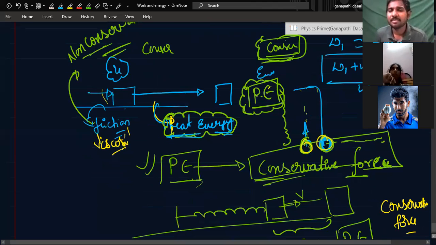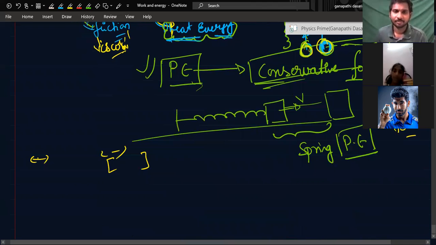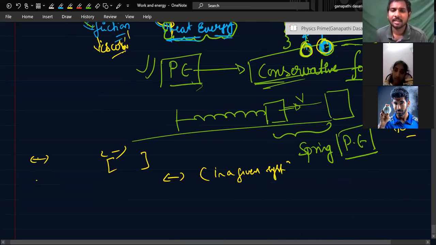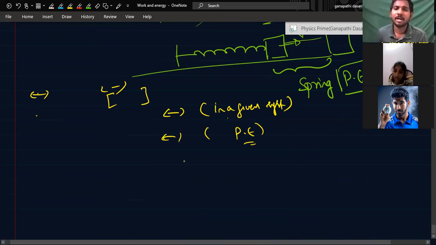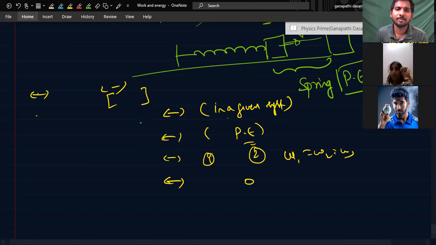That is why whenever a conservative force is there, potential energy comes into the picture. One point is that conservative force is responsible for conservation of energy in a given system. Other point is, if a conservative force comes into picture, potential energy comes into act. Other point is that if the initial position and final position are the same, work done in all the paths is the same. The work done in a closed path is zero. These are the main points of conservative forces.